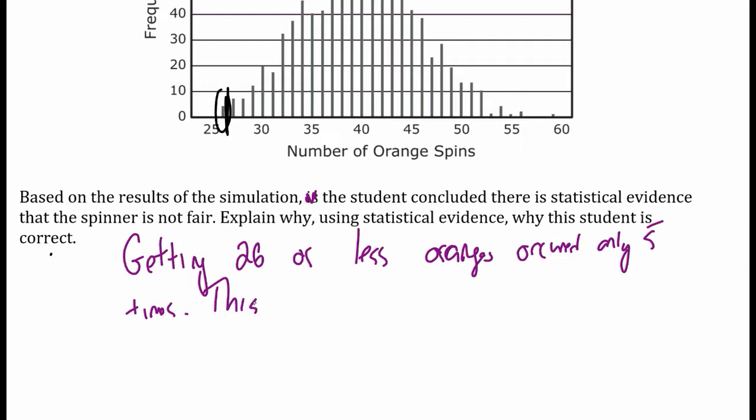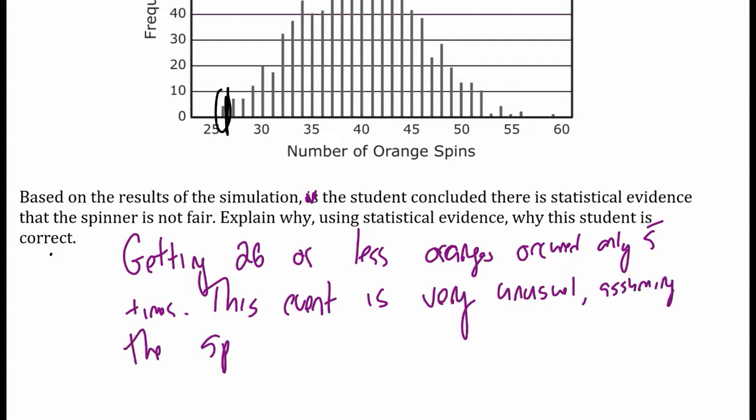This event is very unusual, assuming the spinner was fair. We conclude the spinner's not fair.